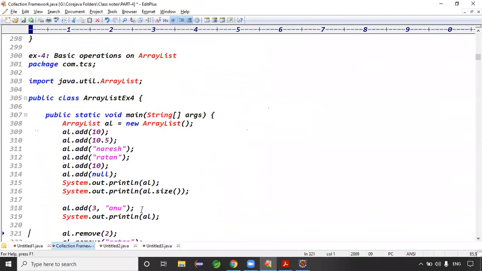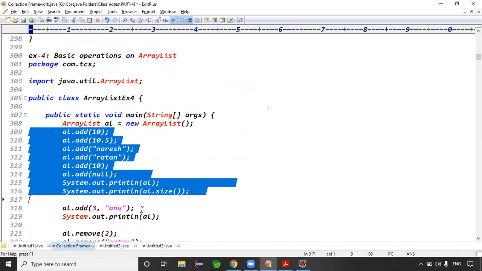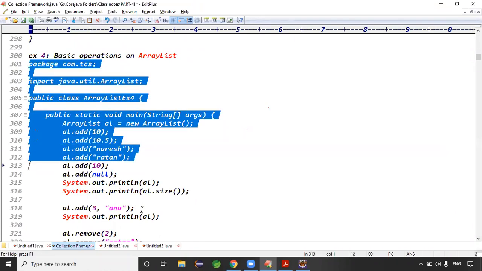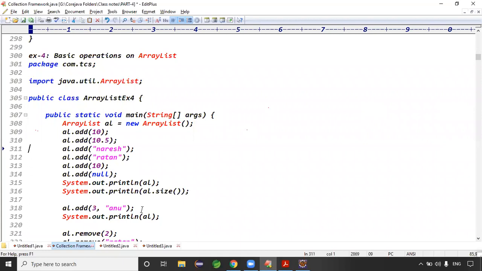Basic operations in ArrayList, guys. See here, the add method adds the data. The size method finds out the size. Guys, in normal paid classes they would discuss this example for half an hour. We know the add method is used to add the data only, right?